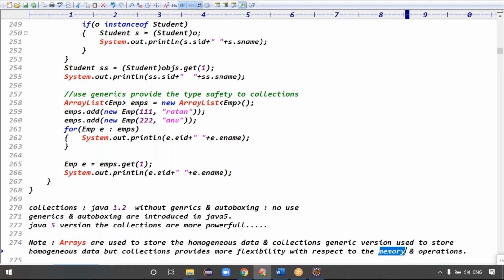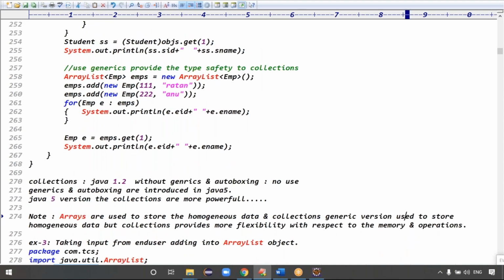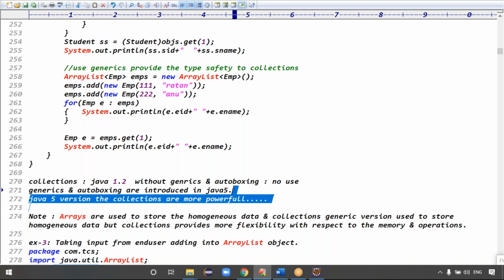But here the memory advantage of collections is what? If you insert 10 objects, the size will be 10. If you remove two objects, the memory decreases by two objects, and then it can store 8. Again, if you insert 5 objects, the size is automatically increased. Flexibility with respect to memory, which is automatically increased and automatically decreased. That is the intention, guys.